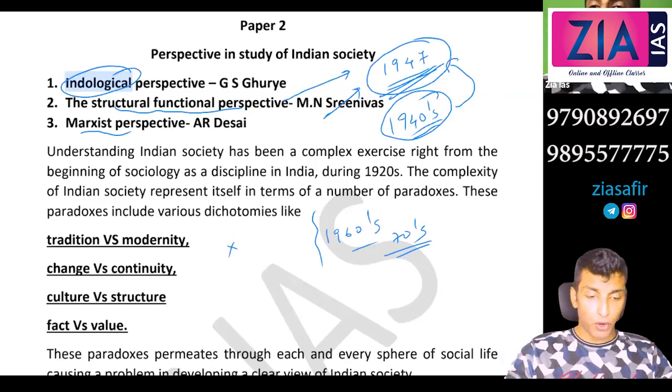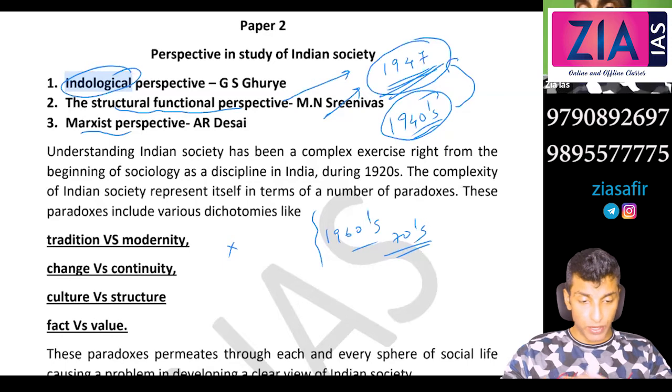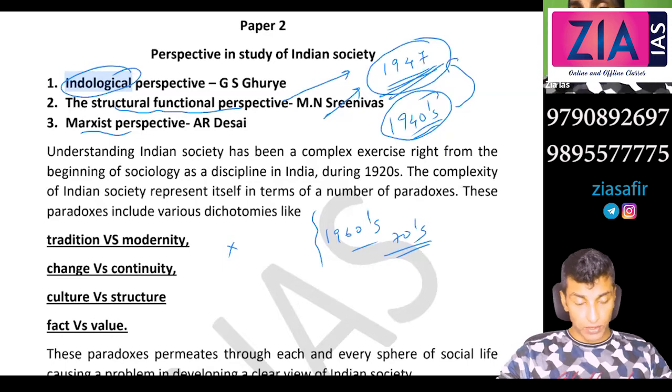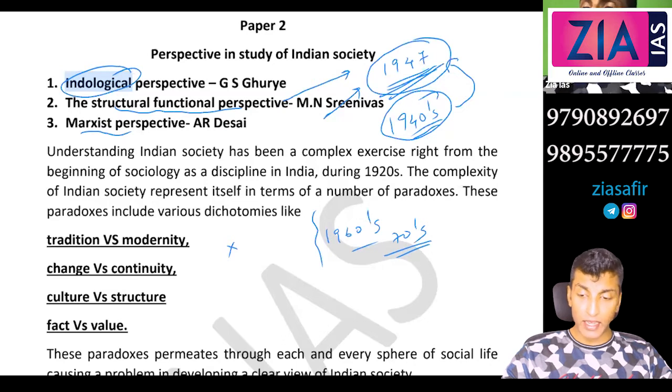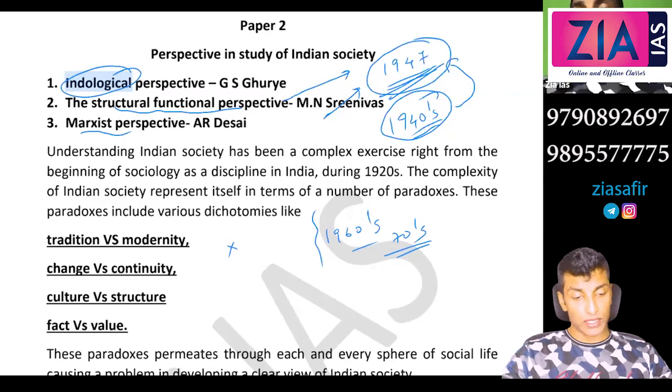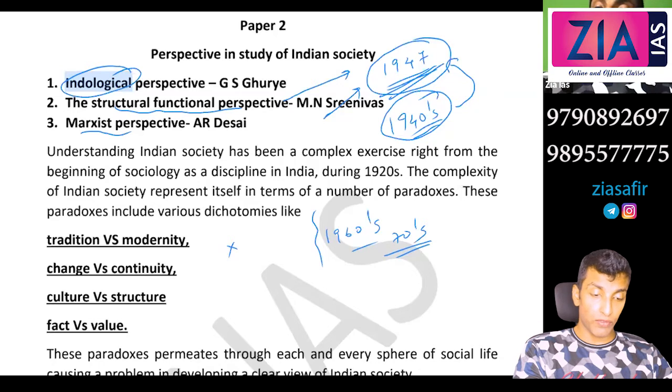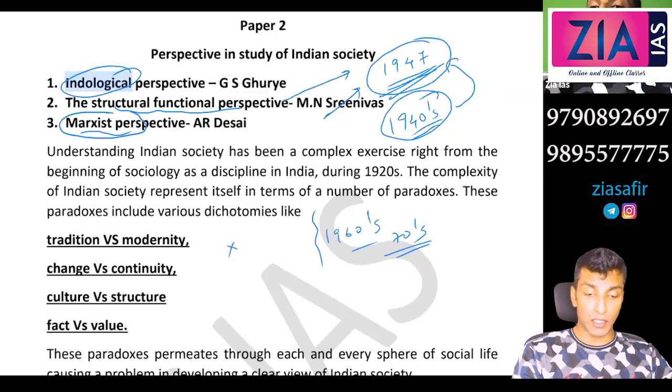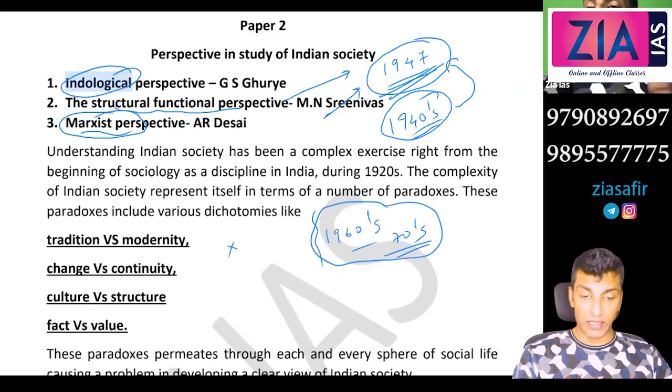So actually, land reform, which was a promise made during the time of the freedom struggle, was implemented, but the implementation was not that good. Okay, and that also resulted in an increase in inequalities. Even the Green Revolution resulted in an increase in income inequality and regional inequality. So Naxalism also started emerging during this time. That's what we will discuss, the relevance of the Marxist perspective from 1960s and 70s to critically evaluate state policy.